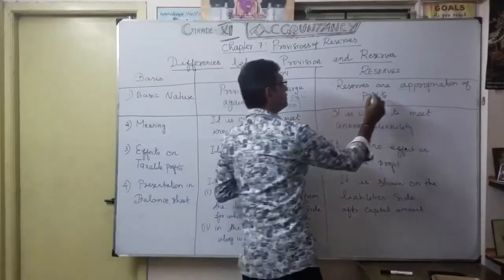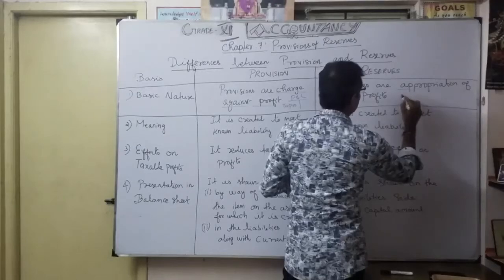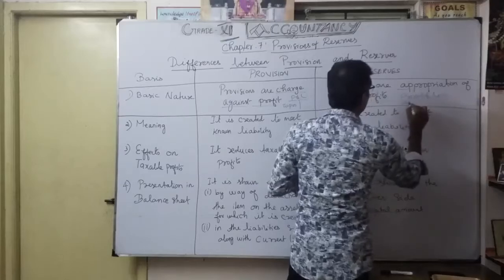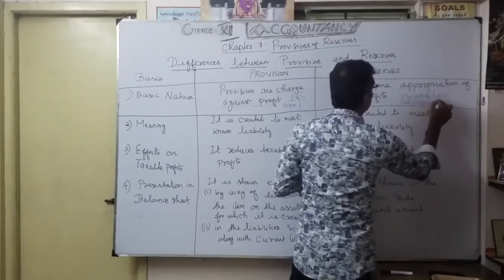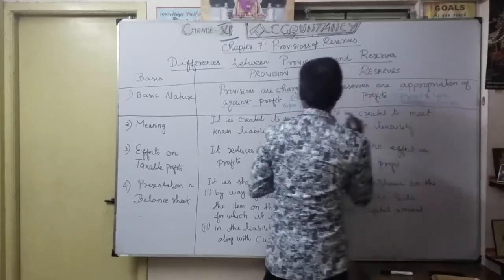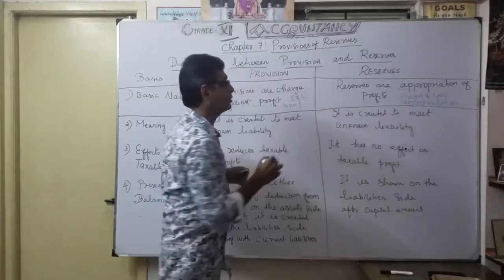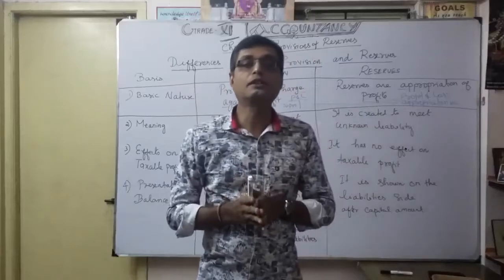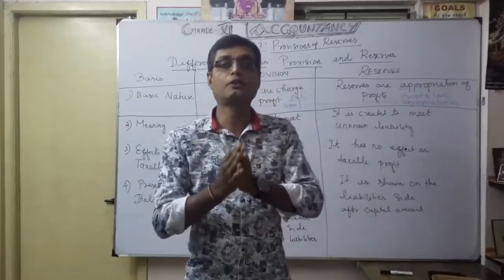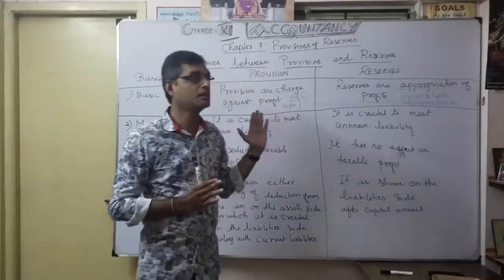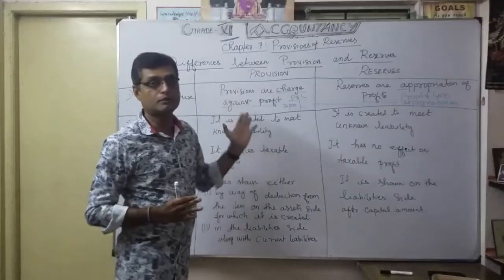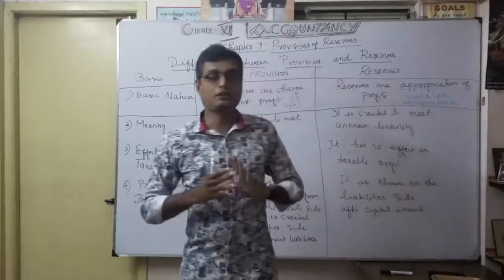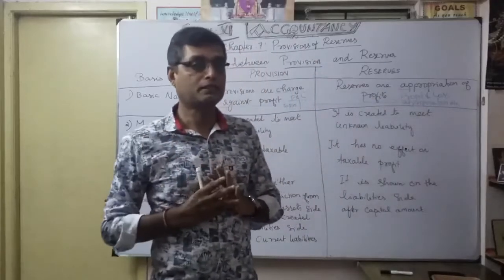As reserves are appropriation of profit, we maintain a separate profit and loss appropriation account. After the profit and loss account, you maintain the profit and loss appropriation account. There you show what reserves are going to be created. Understood? That's the very first one. The basic nature: according to provision, it is charge against profit; reserve is appropriation of profit. You want to make that strong in your mind. That's the first difference.